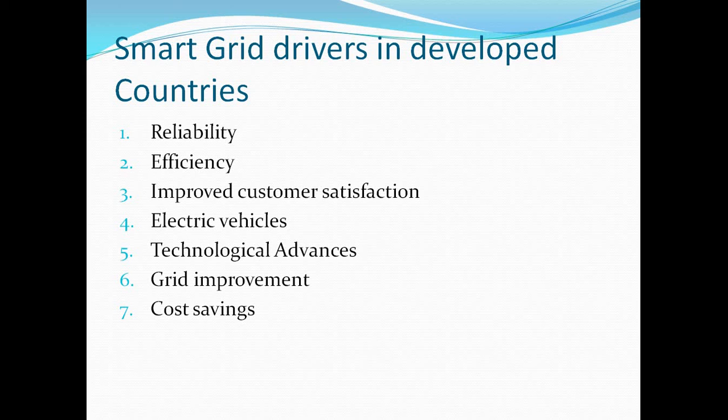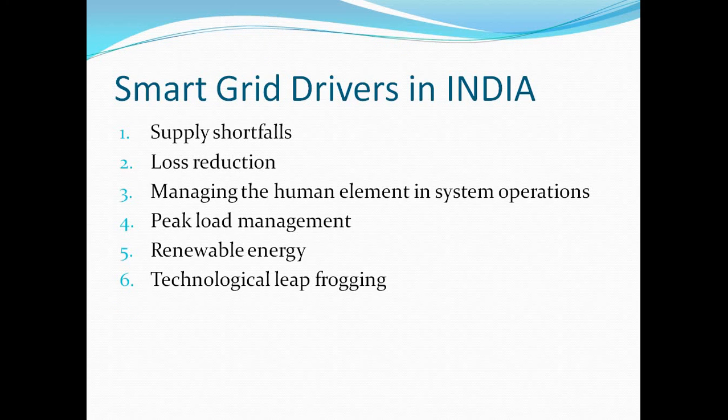These are the smart grid drivers used in India. Then also smart grid drivers with the help of different technologies used in India, in which we need continuous supply and also reduced losses. Then skilled and knowledgeable persons using smart grid techniques.